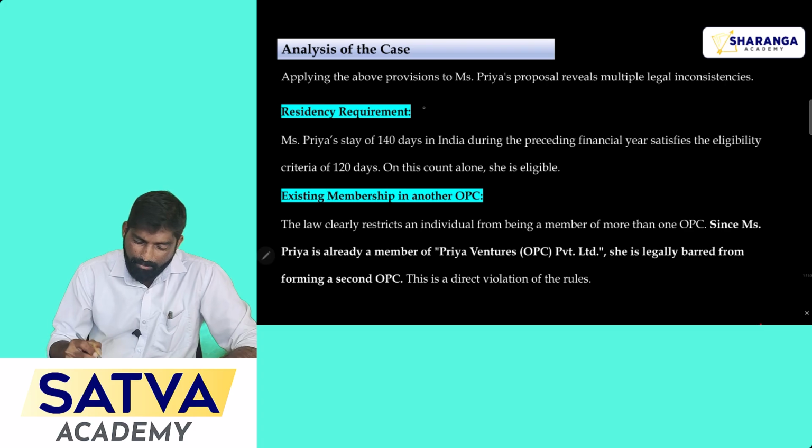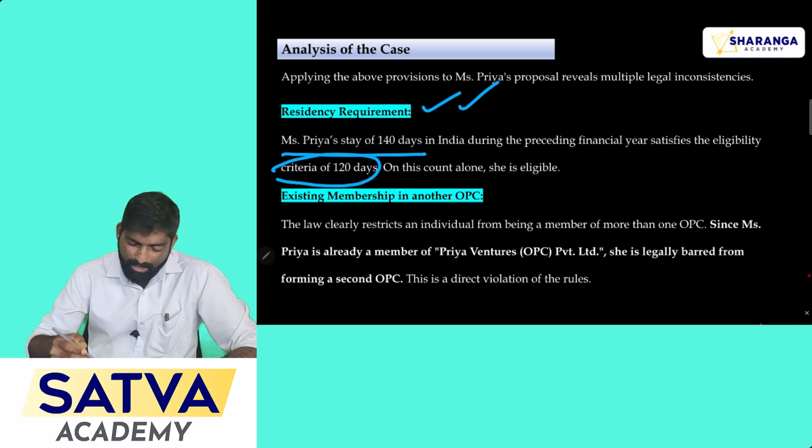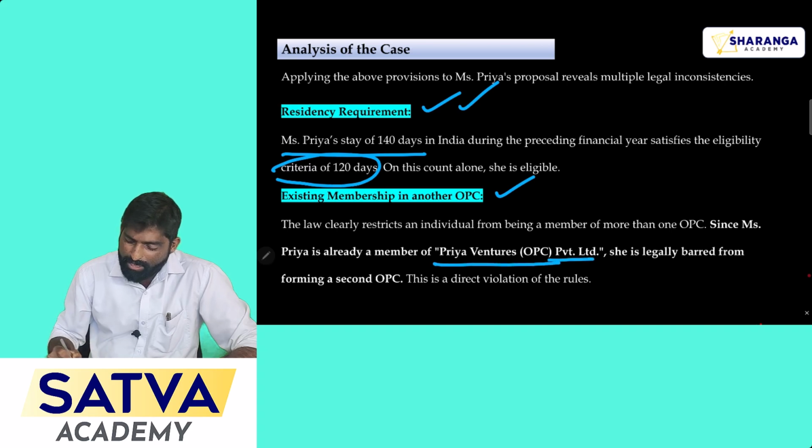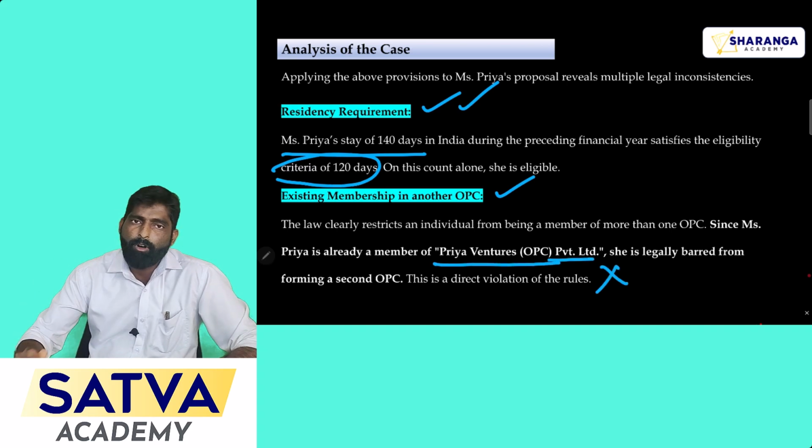See, first requirement, that is the residency requirement. Here Miss Priya stays in India for 140 days. The requirement is only 120 days. Though she fulfills the first criteria, there is an ineligibility in the second and third criteria. Second one is existing membership in another OPC. Priya already has Priya Ventures Private Limited, so she can't form another OPC because of this point.